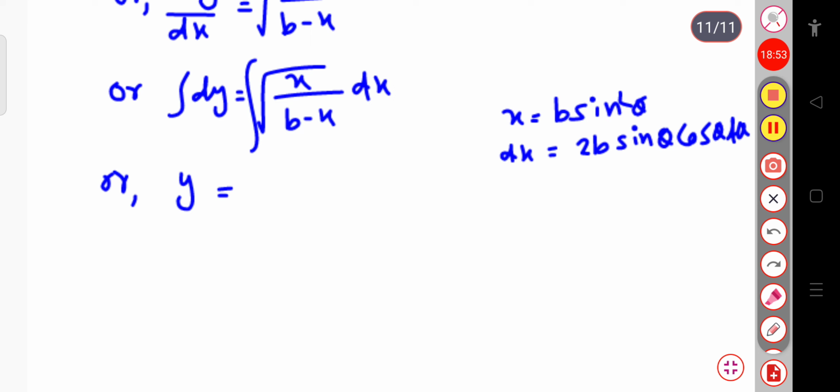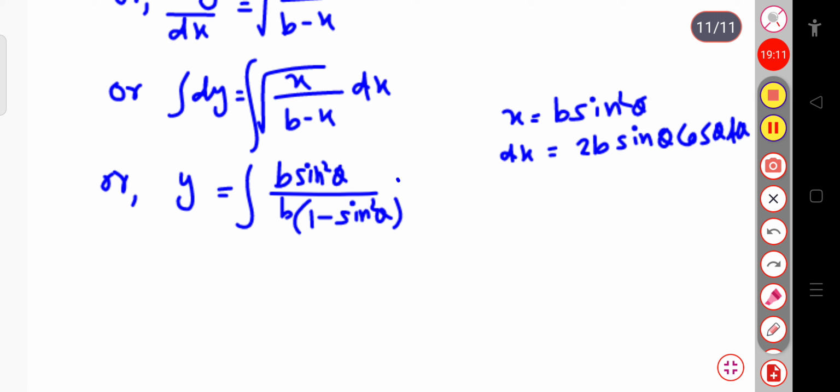So y will be equal to the integration over, with x equal to b sin square theta divided by, taking b common, 1 minus sin square theta, into the value of dx, which is 2b sin theta cos theta d theta, and here the root over is present.